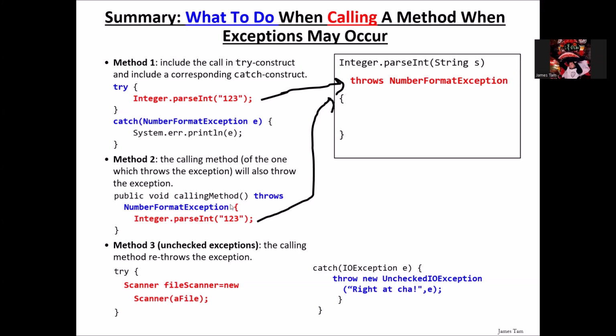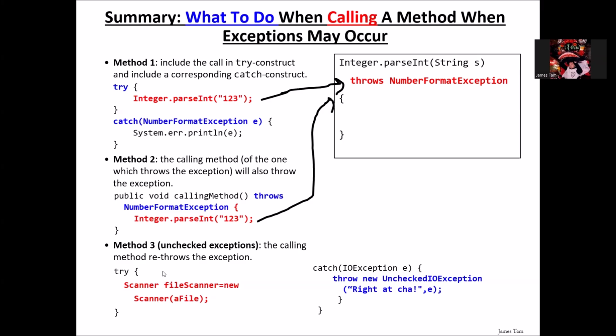Another way is we don't have a try-catch block, but the method that calls parseInt that can throw an exception in turn throws an exception. So it doesn't handle it. It takes this exception object that gets transferred back, and this one doesn't deal with it. Instead, it goes back to its caller, and that caller has to handle it, or eventually it goes back to main.